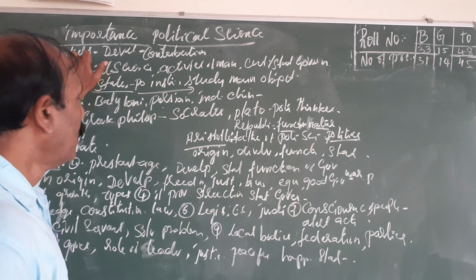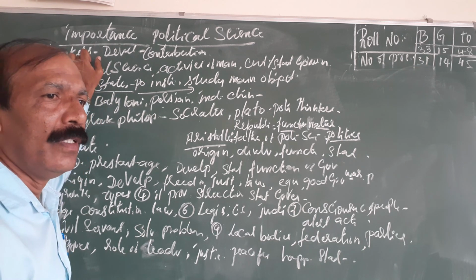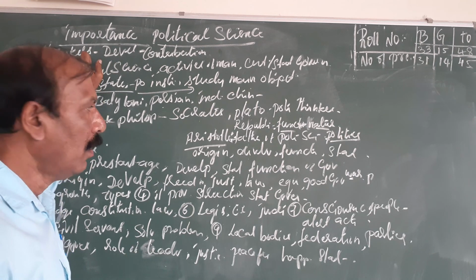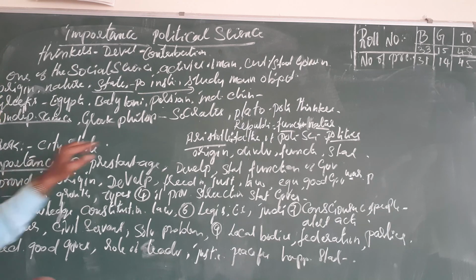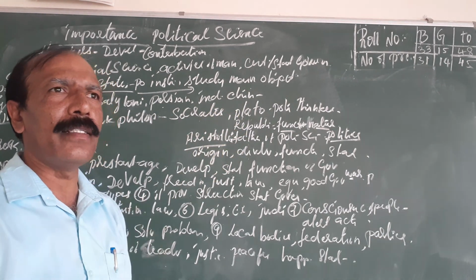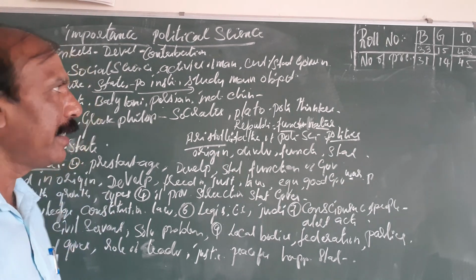In this lesson there are also some political thinkers. You see Aristotle, or Plato, and another important person. These are political thinkers: Socrates, Plato, and Aristotle. These are the important political thinkers. They explain what political science is. That also we learn in this lesson.